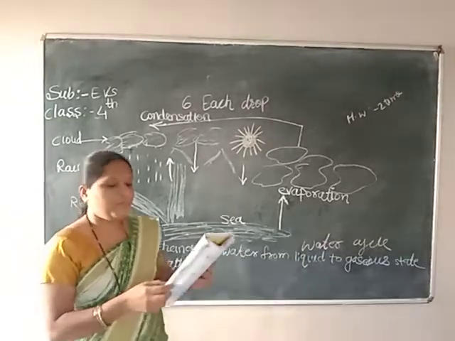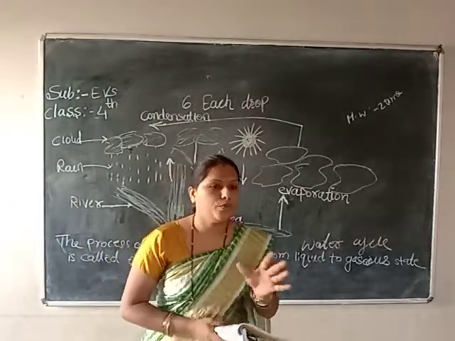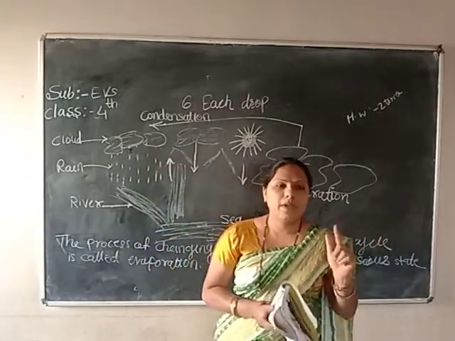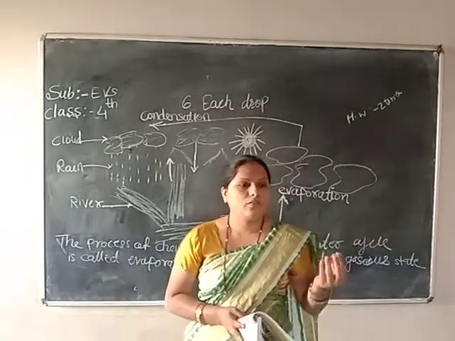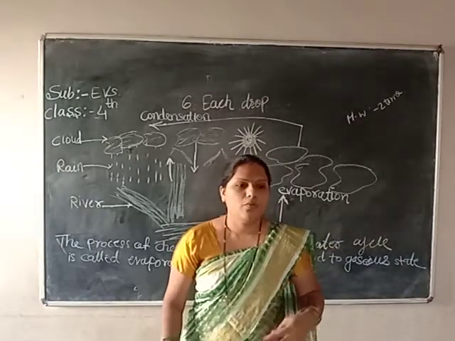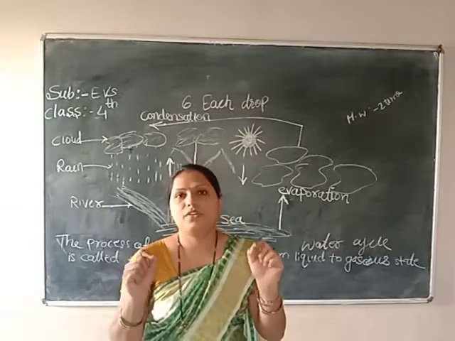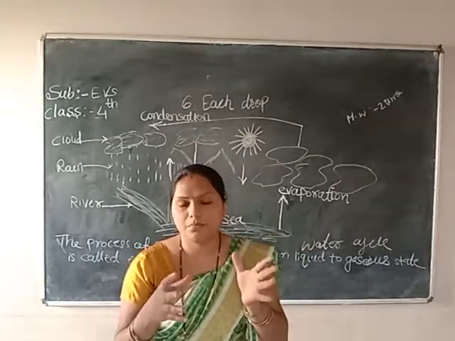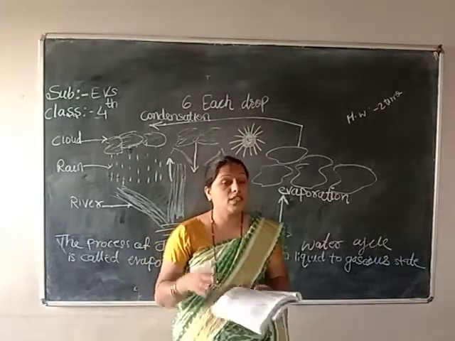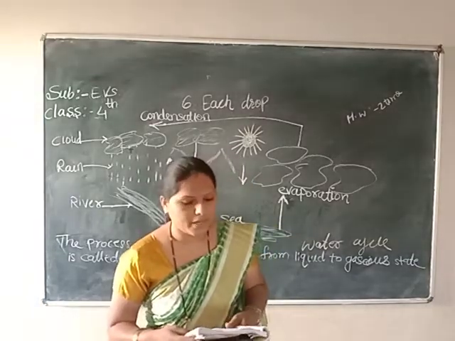So children, take one plastic bag here. This is one activity you do yourself while you are coming home. It is a very easy activity. Take one plastic bag and add one glass of water in that, and next what you have to do, close that open end with the use of thread, and after that you have to place that bag in the sunlight for 2-3 hours and see the observation. You will understand how evaporation is occurring in that bag.